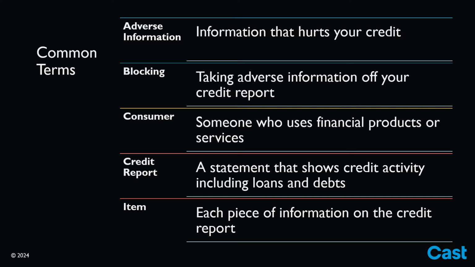The third term is consumer. A consumer is someone who uses financial products or services like checking their credit report. Here, the consumer is the survivor who wants to fix their credit. Next, we have the credit report. A credit report is a statement that has information about a person's credit activity and current credit situation, like a loan payment history or the status of credit accounts. And finally, we have item. An item is each piece of information that is on the credit report.